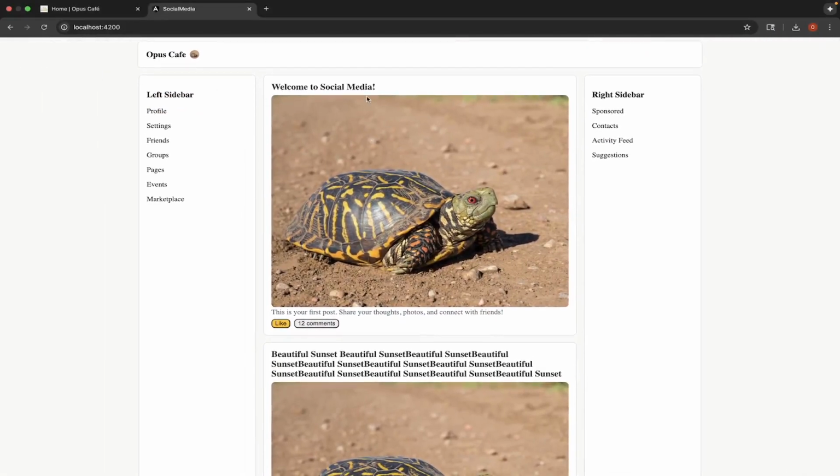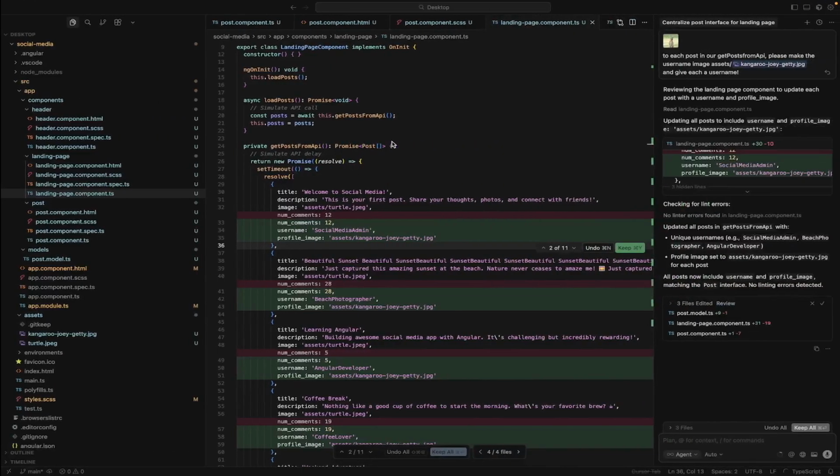Now it compiles, but what are we missing? We haven't added the data to our HTML, right? We actually don't have the username and profile picture available here at all yet.